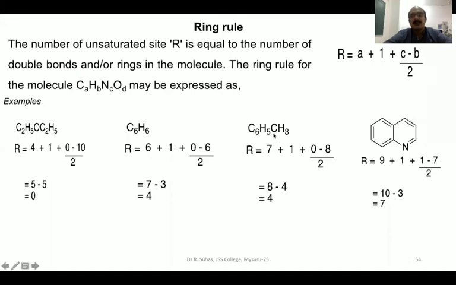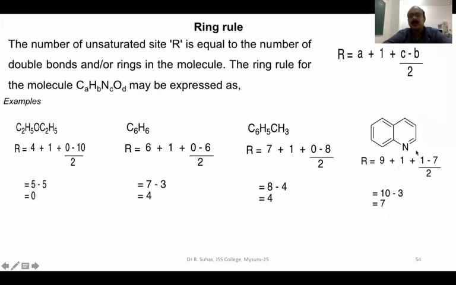So here there are 7 carbons, 7 plus 1 plus 0 nitrogen, minus, 5 plus 3 is 8 hydrogens, 0 minus 8 by 2. 7 plus 1 is 8, minus 8 by 2 is minus 4, 8 minus 4 is 4. So definitely benzene ring with CH3, that is toluene. The benzene ring will have 3 pi bonds plus 1 ring, which is also considered as 1 unsaturation. So definitely the DBE will be 4. This is about the ring rule for toluene.